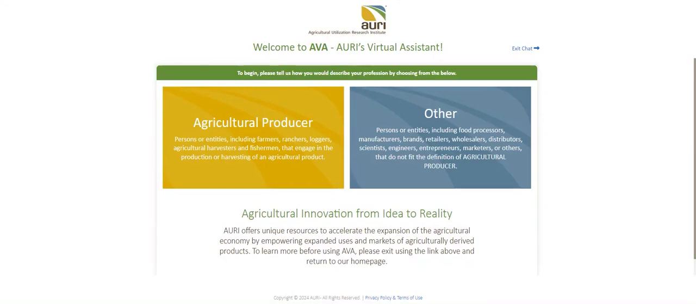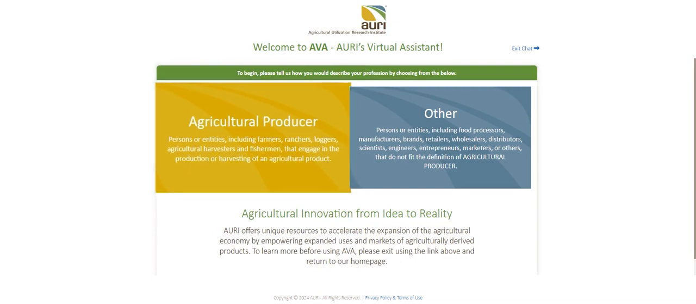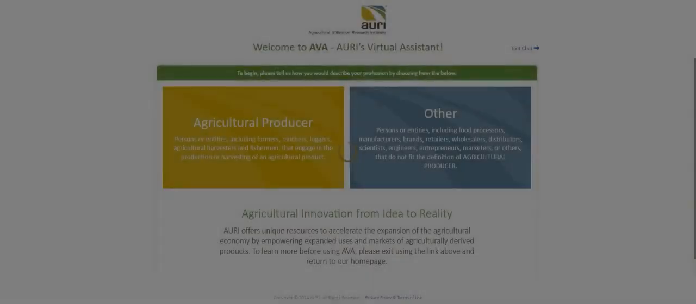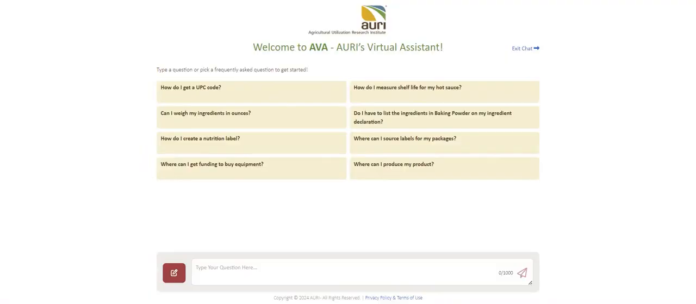To get started, please select a profession from the available options. You are now looking at AVA's chat interface. Here are some predefined questions to help you get started quickly. You can select any question from this list, or you can type a new question in the box below.